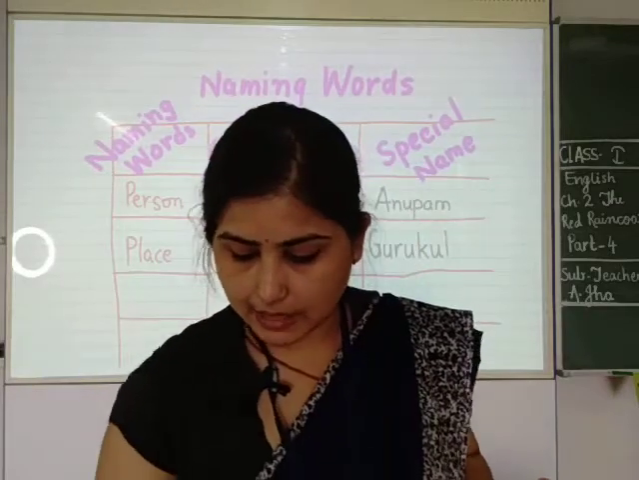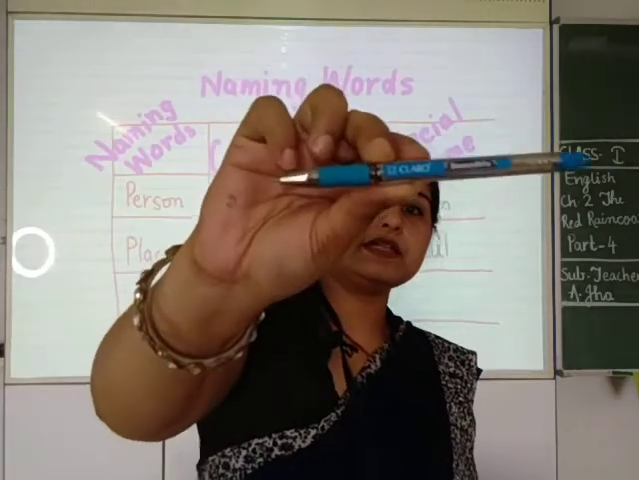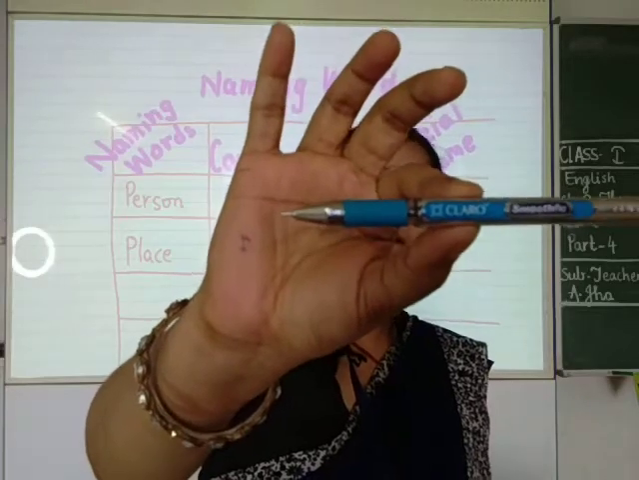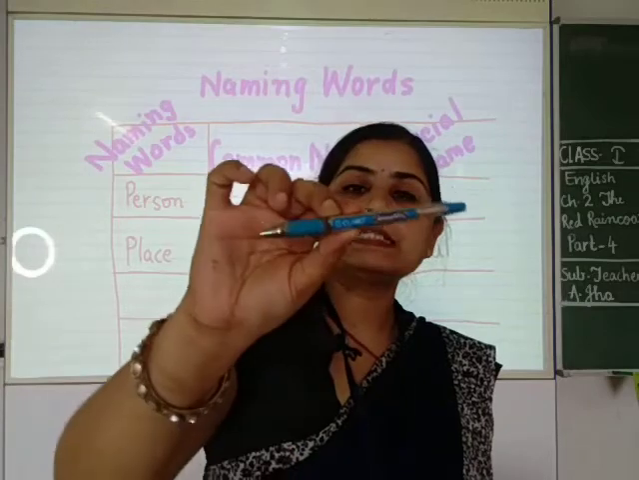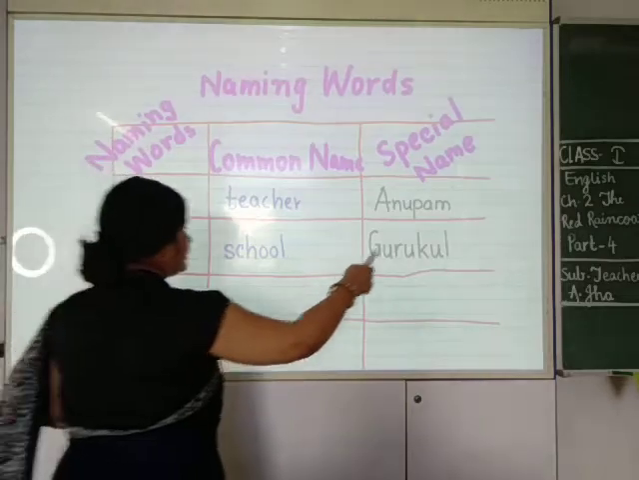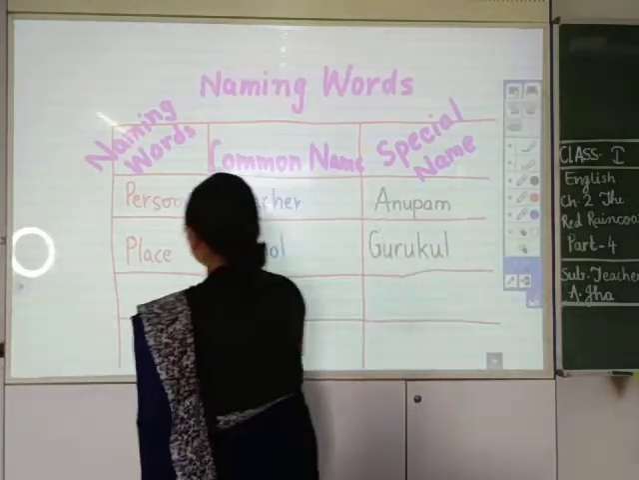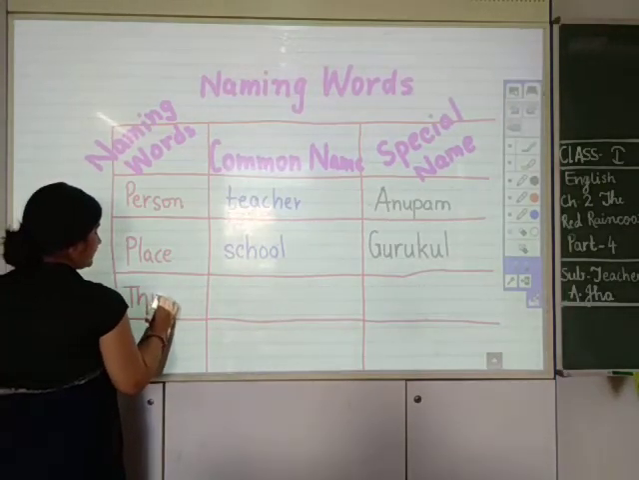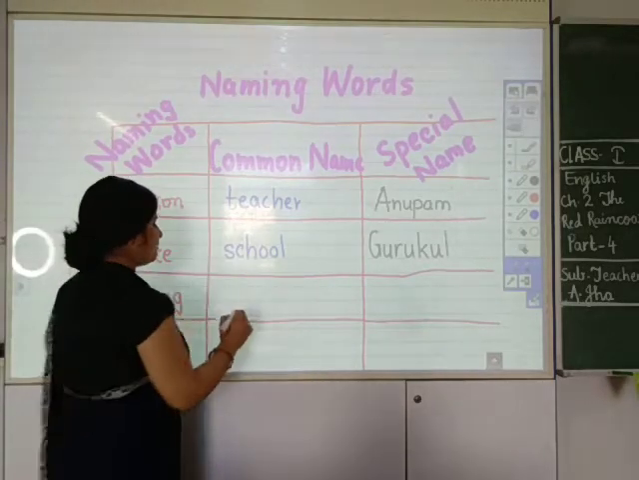Likewise, let me take the example of this pen. Okay, this pen, if it is visible to you, this is simply a pen. ये एक pen है, but its name is Claro. So I am taking the example of thing. T-H-I-N-G, thing. What is this? This is simply a pen.